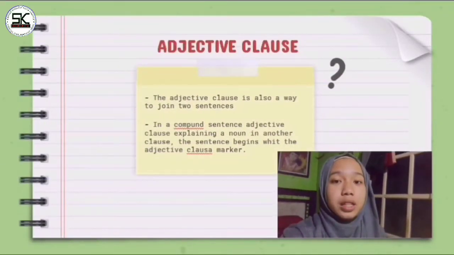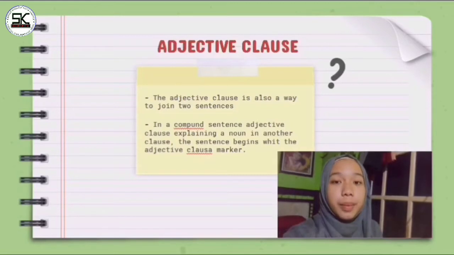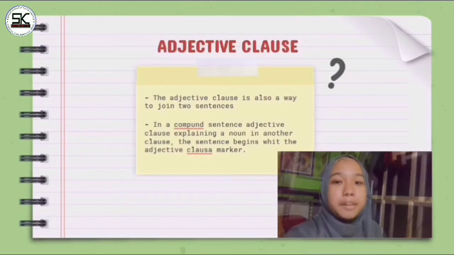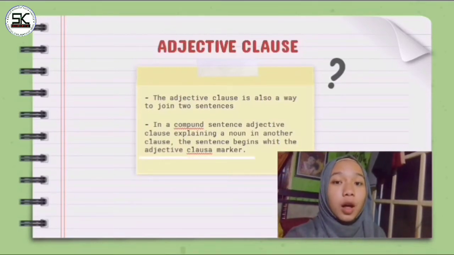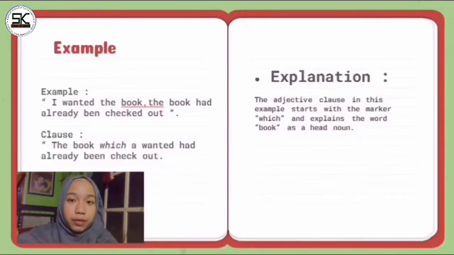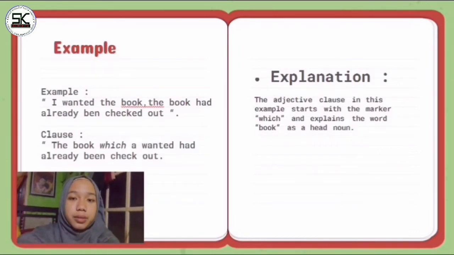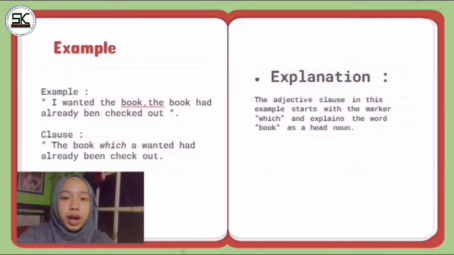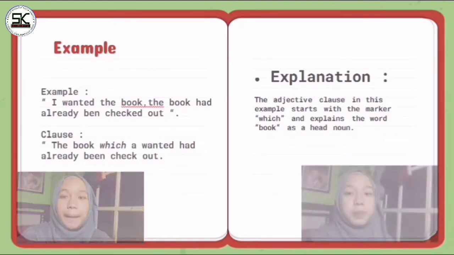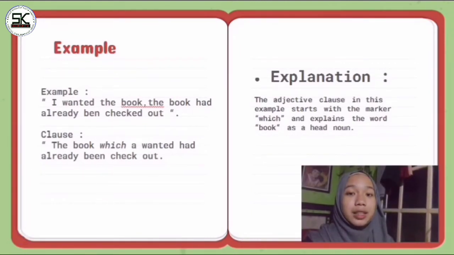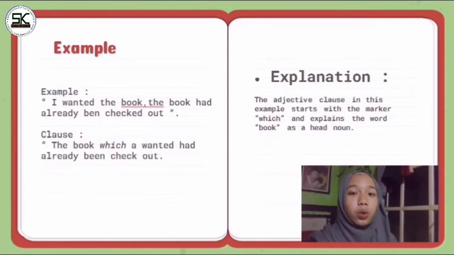The adjective clause is also a way to join two sentences. In a compound sentence, an adjective clause explains a noun in another clause, and the clause begins with an adjective clause marker. Okay guys, I can give the example. Example: I wanted the book. The book had already been checked out. The clause is, the book which I wanted had already been checked out. Explanation: the adjective clause in this example starts with the marker which and explains the word book as a head noun.